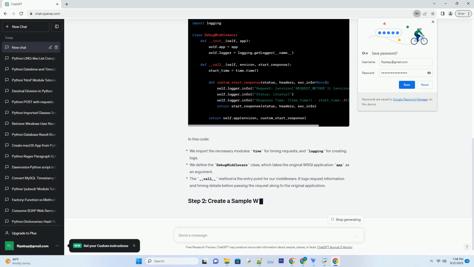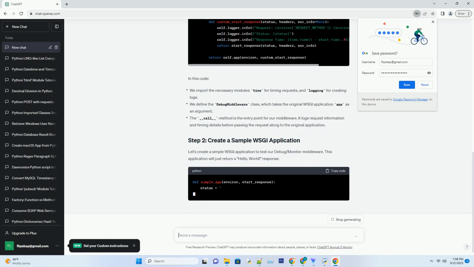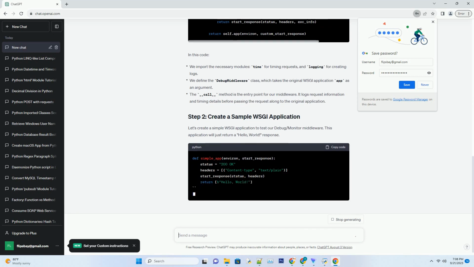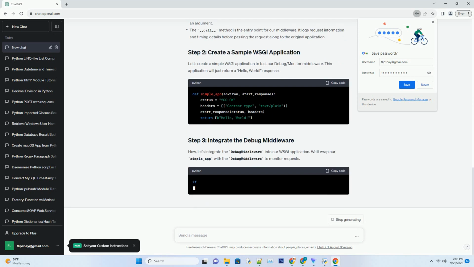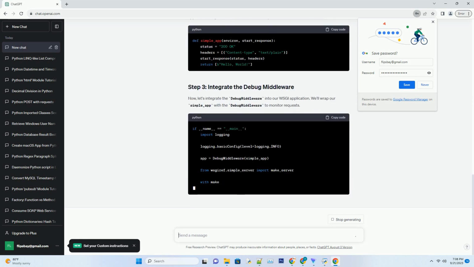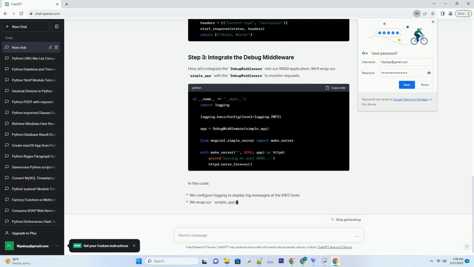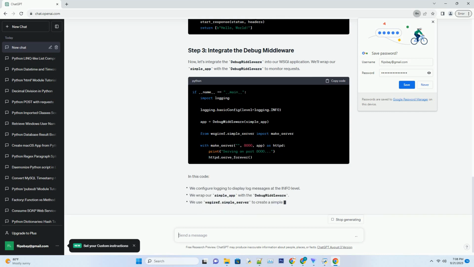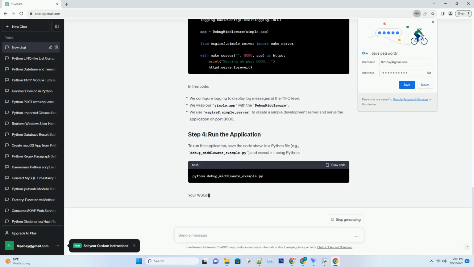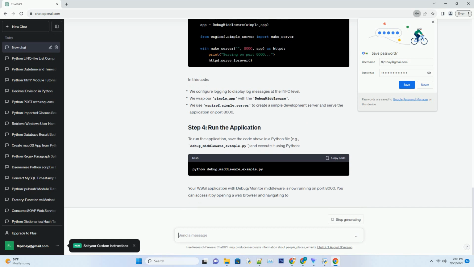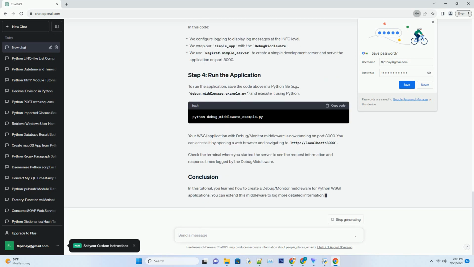We will build a simple debug/monitor middleware that logs information about incoming requests and their processing time. We will then demonstrate how to integrate this middleware into a WSGI application. Before you begin, make sure you have the following. Let's start by creating our debug/monitor middleware class. We'll name it DebugMiddleware. This middleware will log information about incoming requests and their processing time.